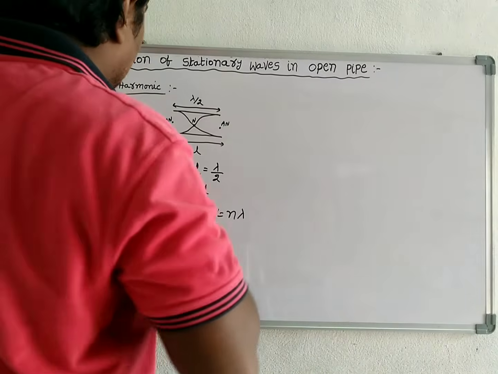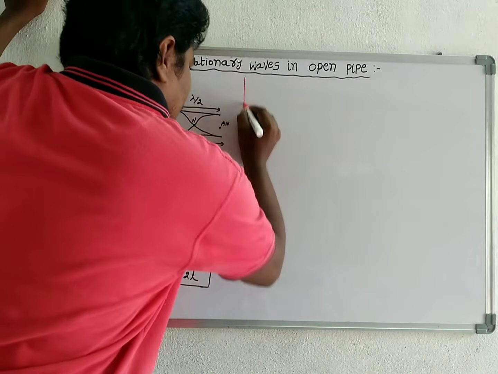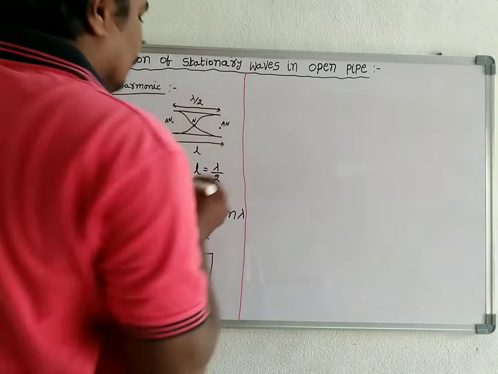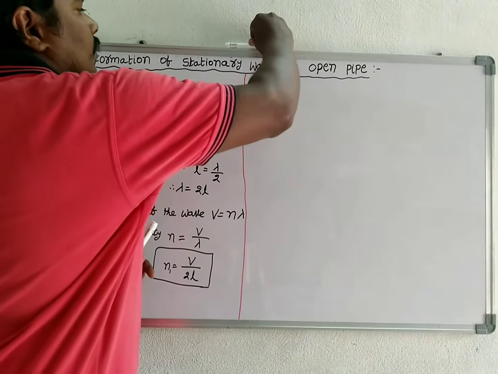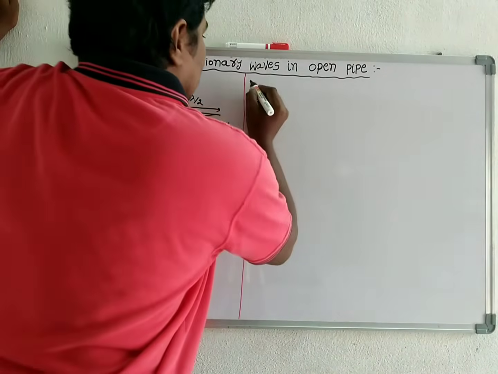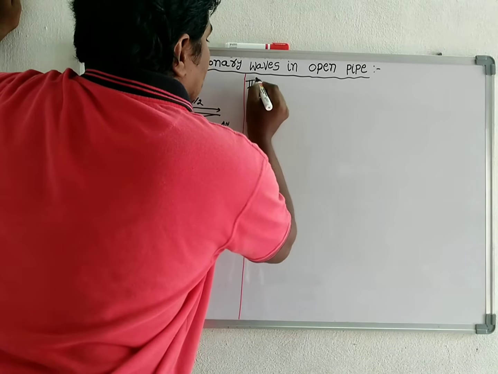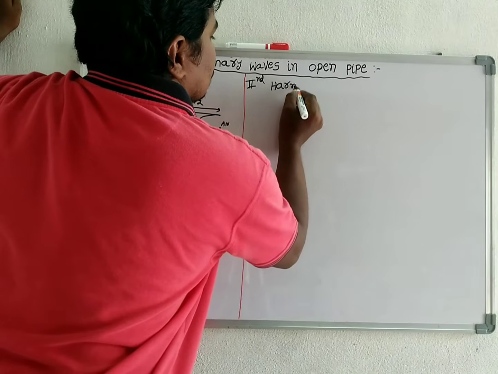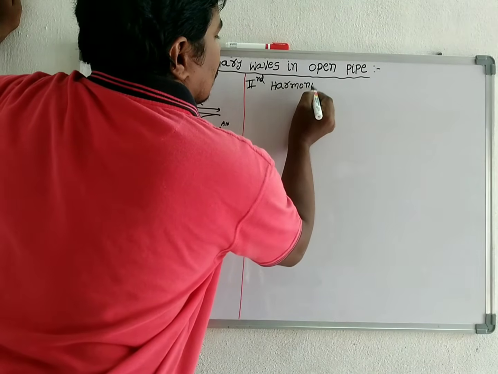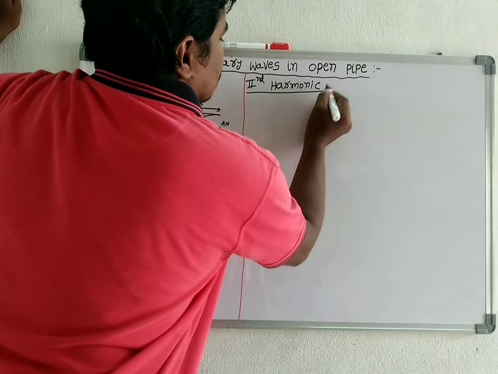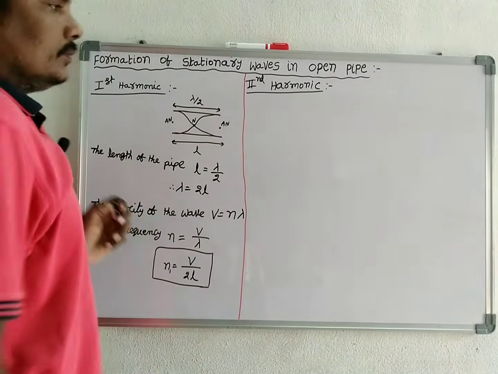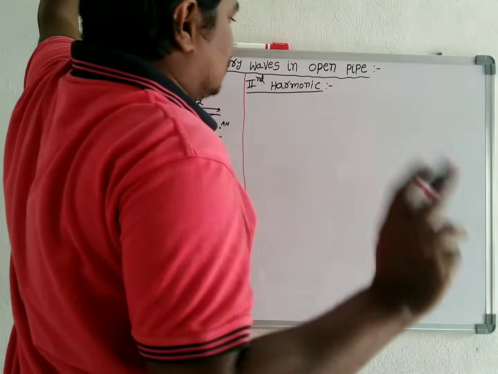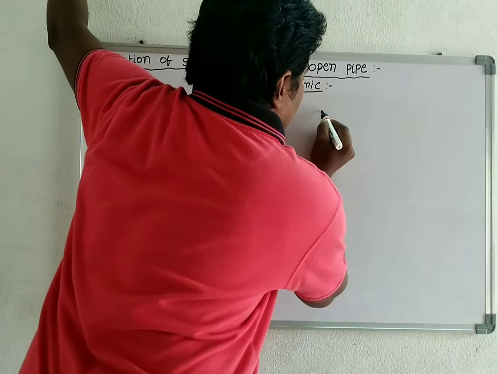Now we derive second harmonic. In second harmonic, two loops are formed.